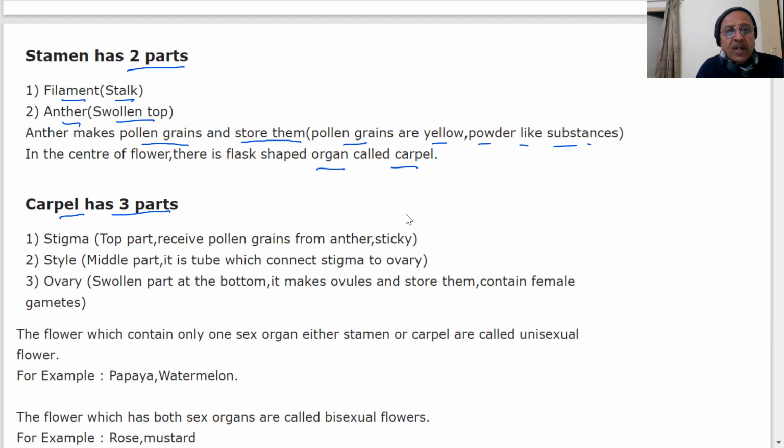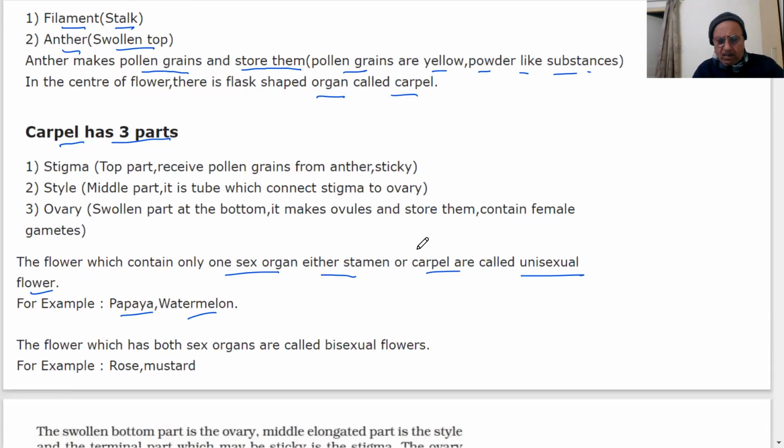The flower which contains only one sex organ, either stamen or carpel, is called a unisexual flower. There are examples of that: papaya and watermelon. Note down every point. The flower which has both sex organs is called a bisexual flower. Rose, mustard. Note down. Certain questions like this are asked in the paper.